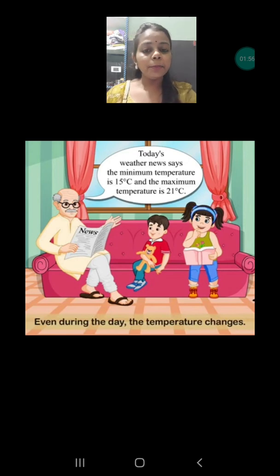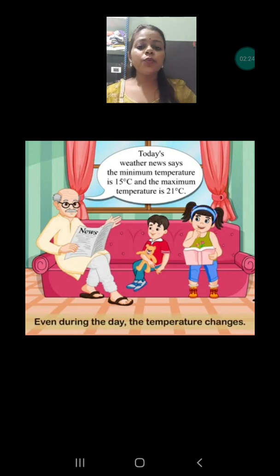That means the temperature of that day can be lowest at 15 degrees Celsius, that can be in the night, and it can be 21 degrees Celsius, that is the maximum. That means the temperature will vary between 15 to 21. So here you are seeing that even during a single day, the temperature can vary. Okay, it is only about the single day.